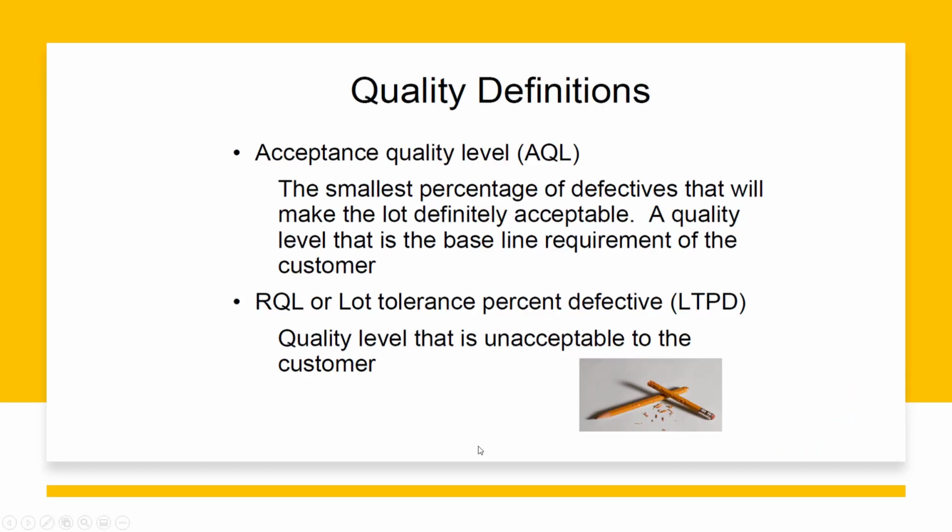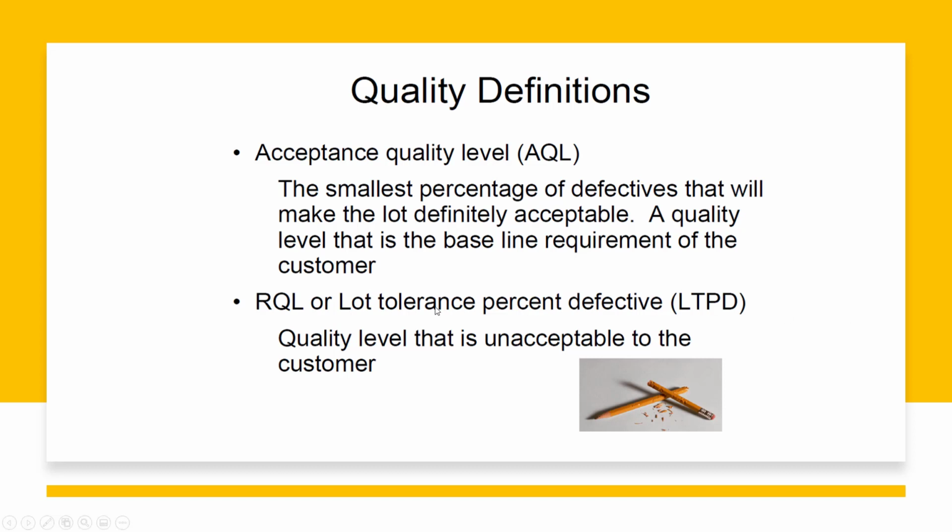So in this lecture, I'm just going to show you how you will define specific quality terms in a specific example. Acceptance quality level, which is also called AQL, is the smallest percentage of defectives that will make the lot definitely acceptable, a quality level that is the baseline requirement of the customer. Every organization that wants to produce something wants to produce such a quality that, on the basis of that quality, the customer accepts the product in the market. So they want to keep such a defective level which is very minute, very small. On the basis of their quality level, the customer accepts that.